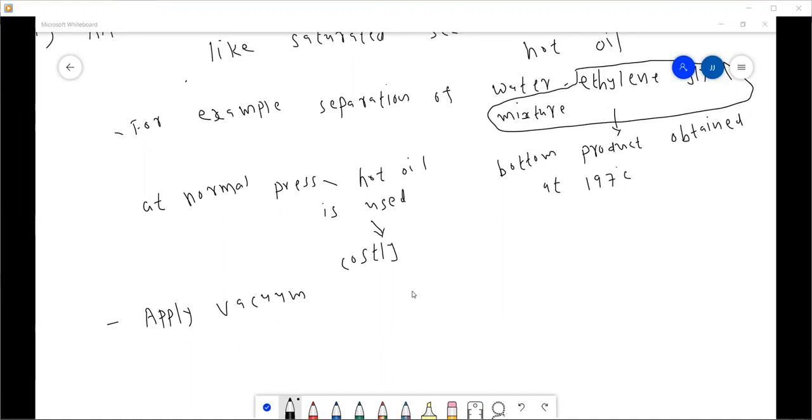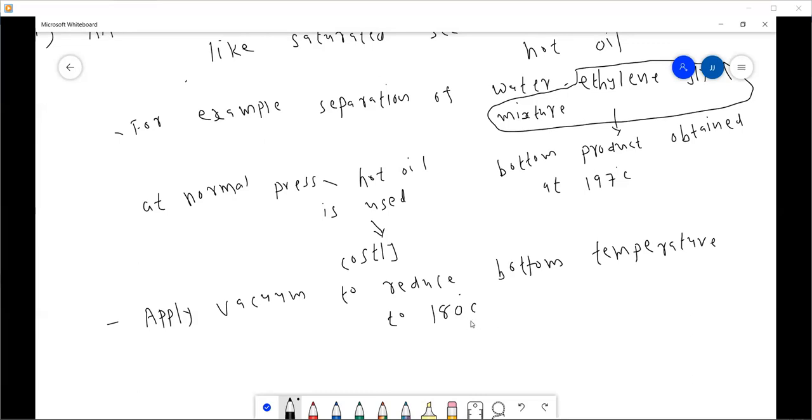So if we apply this vacuum, then its boiling temperature will reduce. So we apply vacuum to reduce the bottom temperature to, let's say, 180 degrees centigrade.